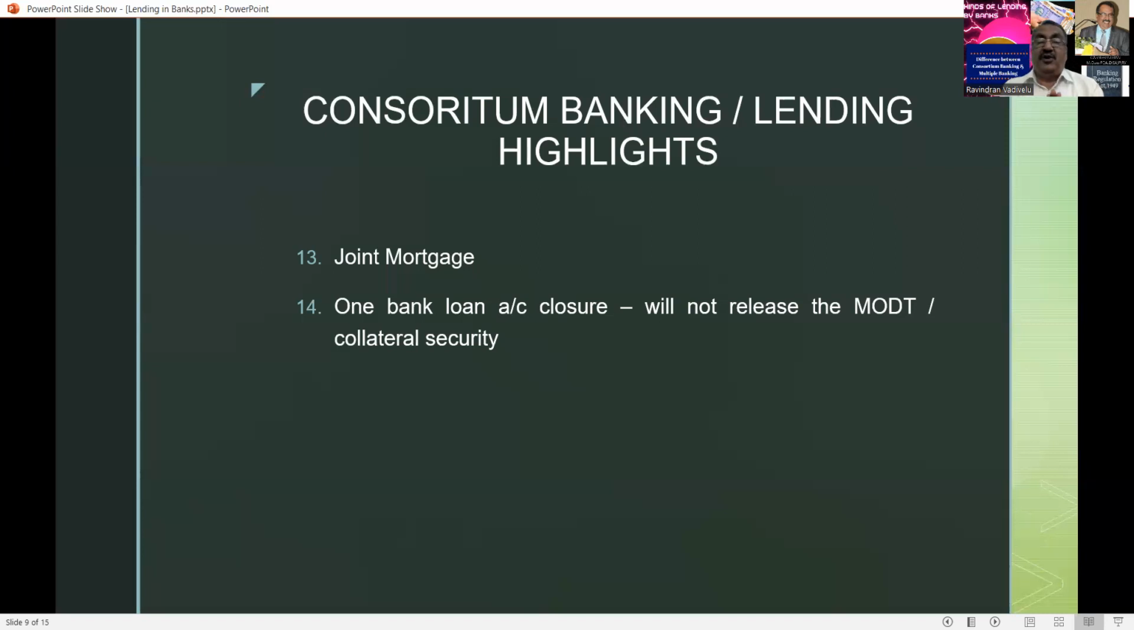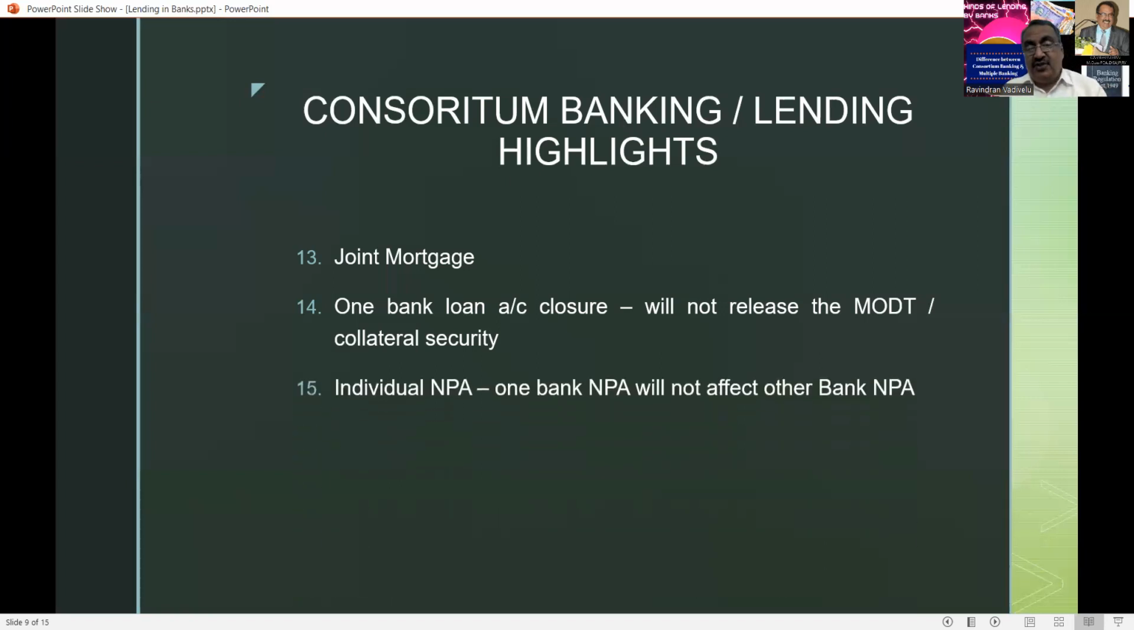If at all you want to release the property, you have to apply to the consortium lending bank members, bankers, and they have to decide whether to release the property or not. It is very, very difficult because in consortium lending, the mortgage is in favor of all the banks. Again, you have to incur huge expenditure towards cost of registration.